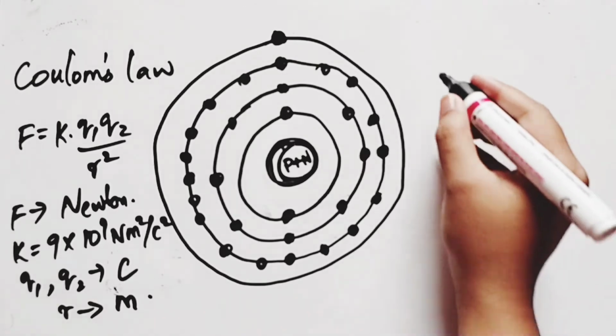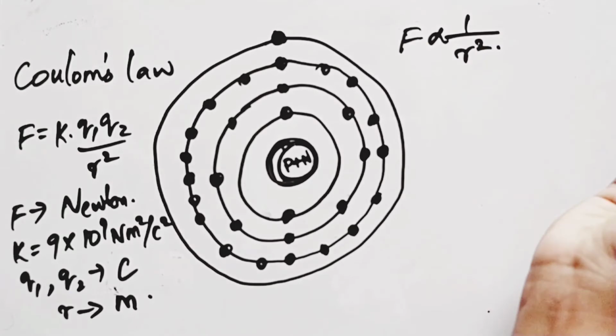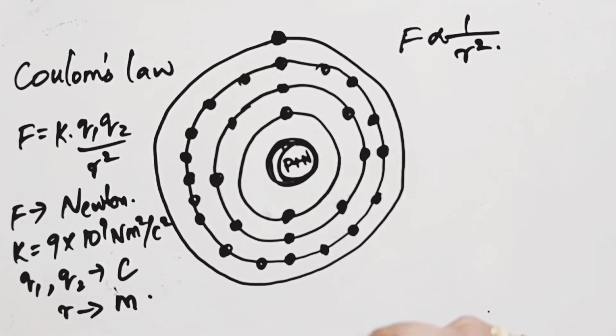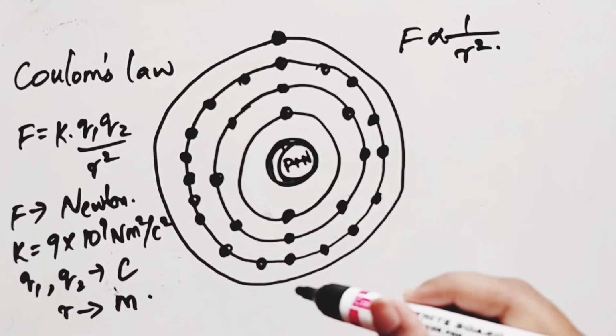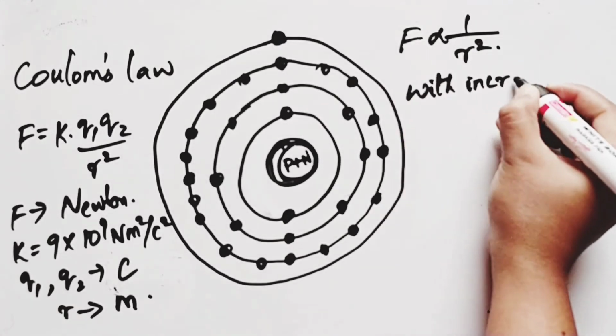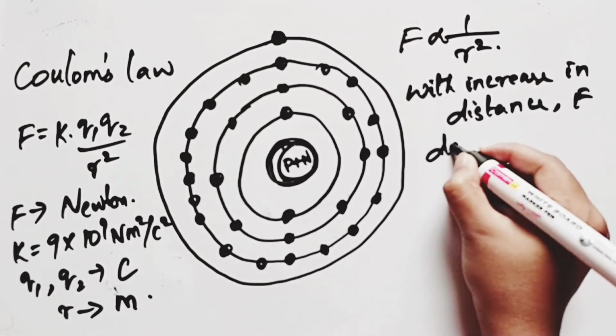From the relation, it can be seen that the force of attraction is inversely proportional to the distance between the charges. That is, it is inversely proportional to R square. So, as the distance increases, the force of attraction decreases drastically.